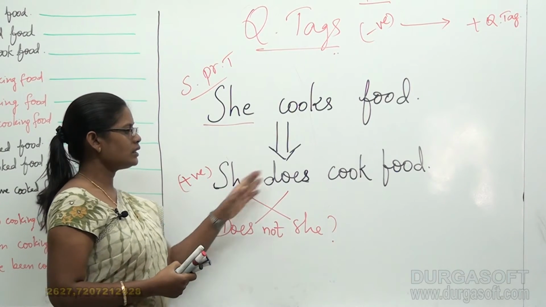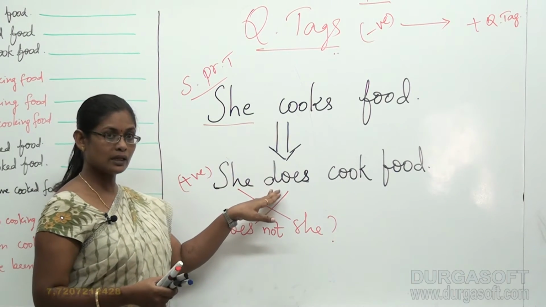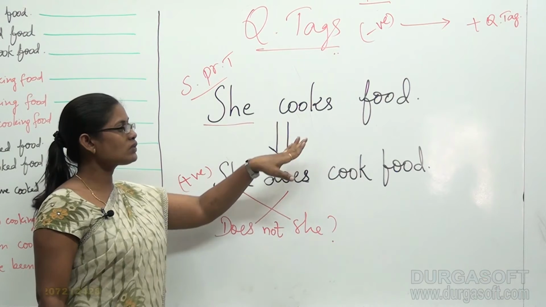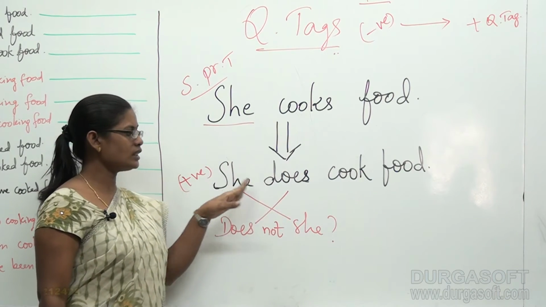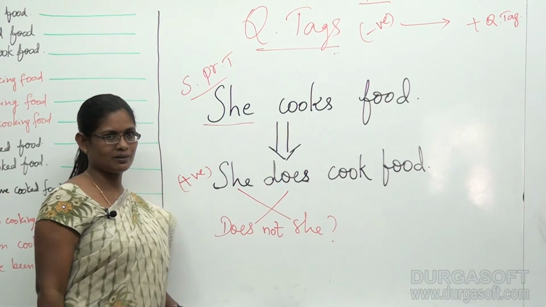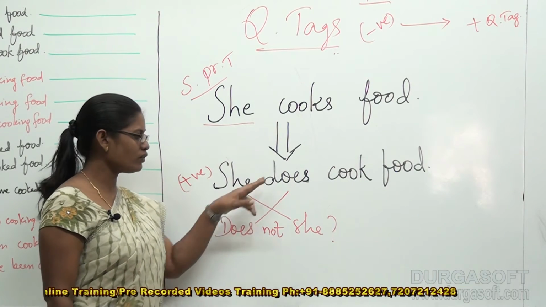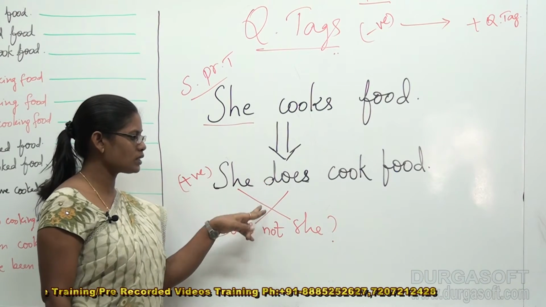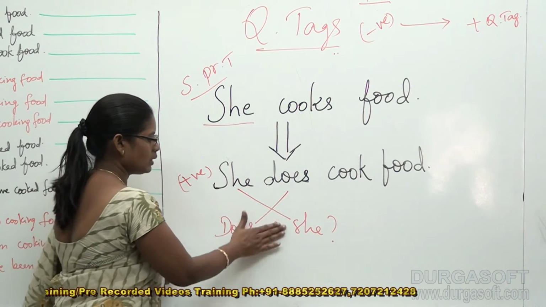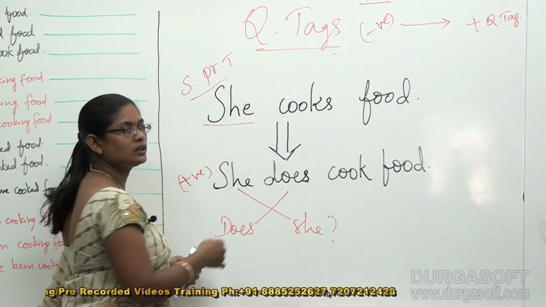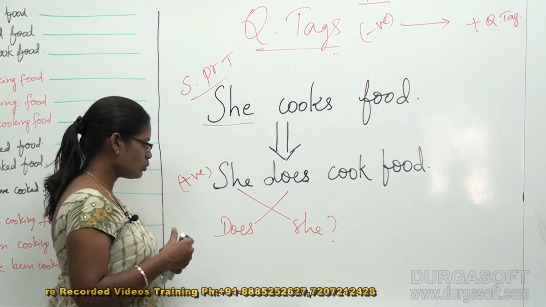See, she does cook food. How did we get "does cook food" here? "She cooks food" is the same as "she does cook food". So to get the question tag, when you reverse these two particular words, it has become "does she". Now what you have to do?